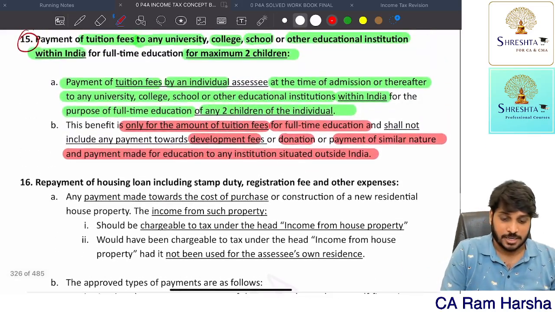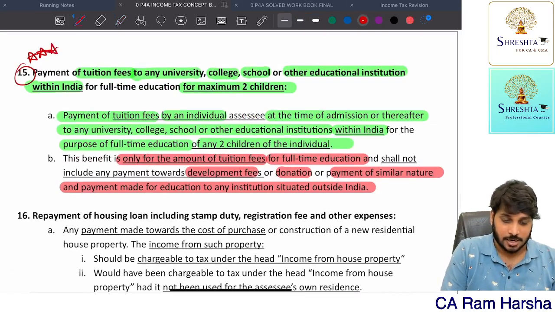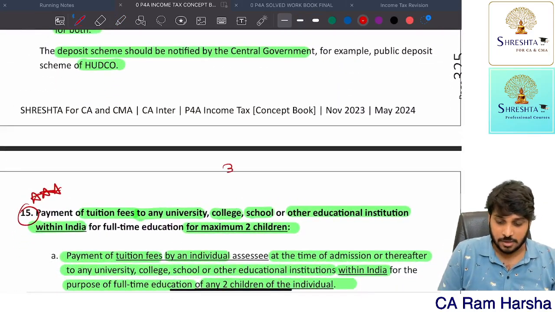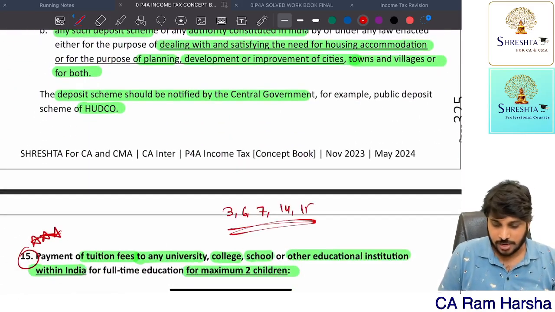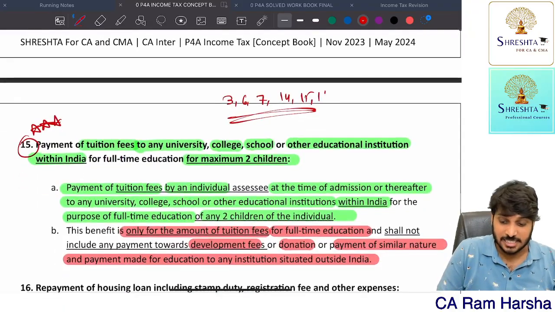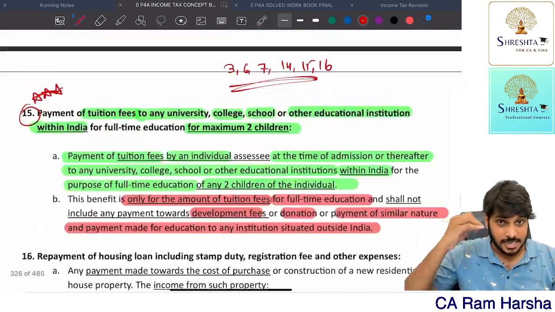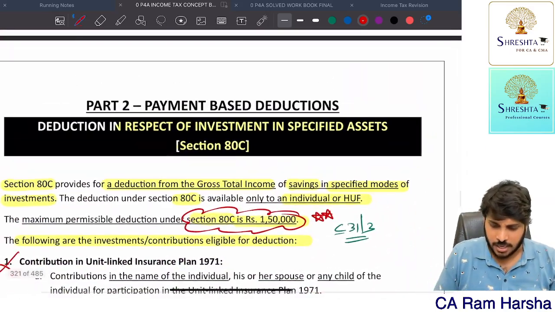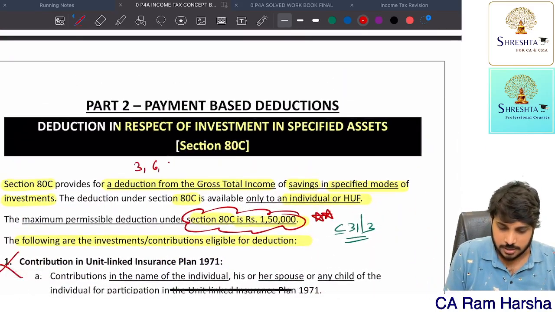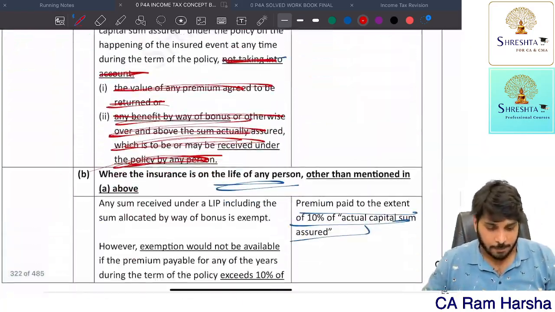And another important deduction. Remember, until now we have covered 3, 6, 7 and even 14, 15. These 5 are important until now. Even 16 is also important. ATC, at the beginning itself you write a note. At the end we will write, or right now itself we will write. In this, what are the points important? 3, 6, 7, 14, 15, 16. Okay, we will come back and write further.